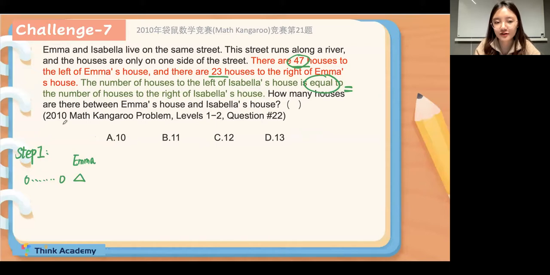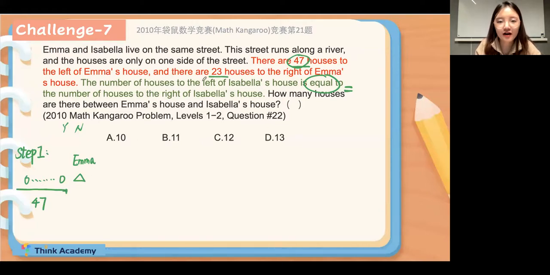Y for yes, N for no. There are 47 houses to the left of Emma's house. So is Emma's house included in the 47? No, very great, everyone. I'm so proud of you. You're really great, brilliant. Yeah, no. So there are 47, right? So I can just end the line here. Emma's house should not be included in the 47.